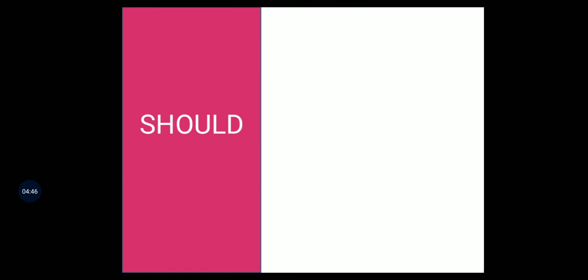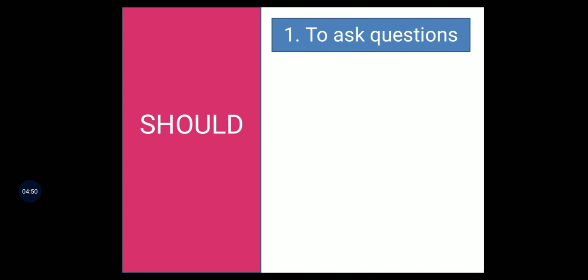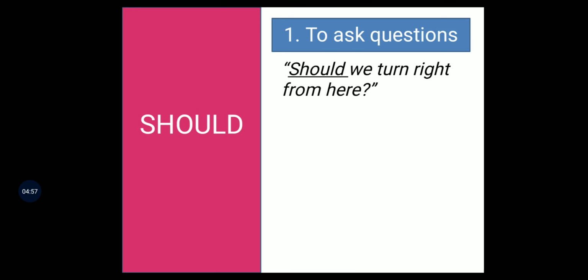So next we shall look at the use of should. Firstly, to ask questions. So quite like the use of would, should can also be used to ask questions. So we have, should we turn right from here? So here the speaker is asking the group of people whether they should turn right from that point. So it's like a question asking whether it would be right to take a right turn or not. So you ask a group of people here, should we turn right from here?